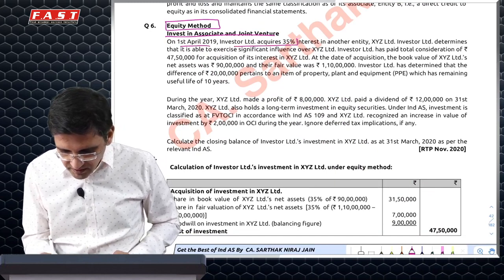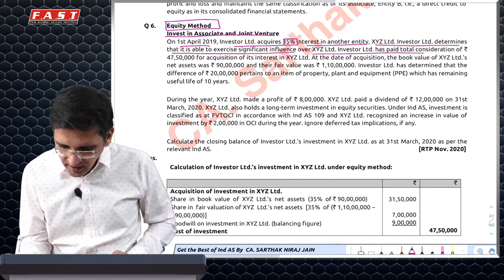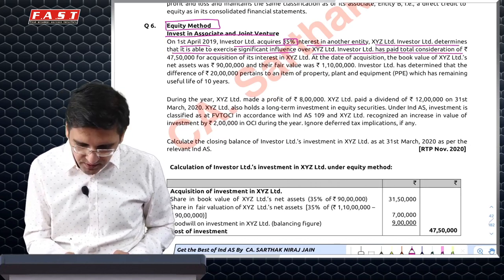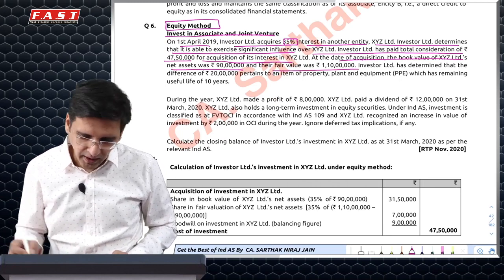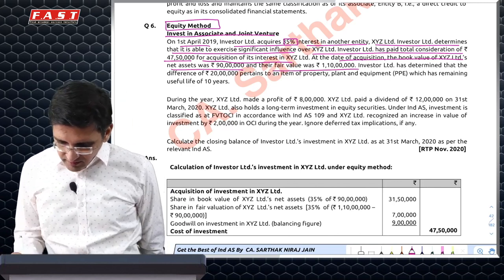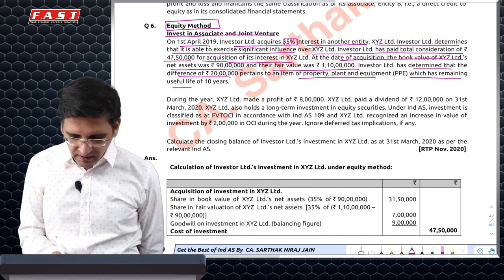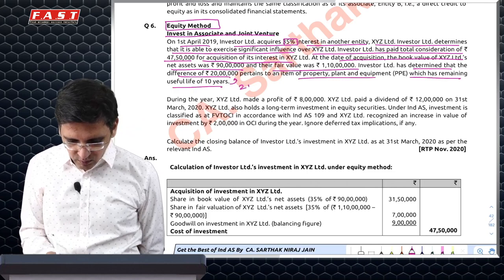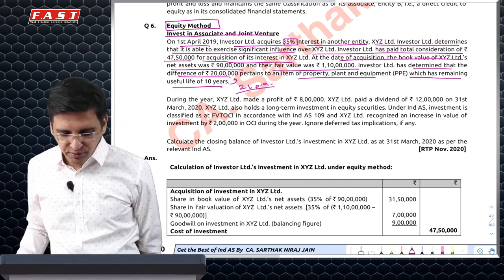On 1st April, 35% interest was acquired in another entity XYZ, which has significant influence, hence is an associate, for 47,50,000. At the date of acquisition, book value was 90 lakh, fair value was 110. So we will consider it as 110. Investor has determined that the difference of 20 lakh is due to PP. That means there will be a depreciation effect, 2 lakh per annum. So whatever is the profit shown by the associate, we'll have to further reduce it by 2 lakh per annum.